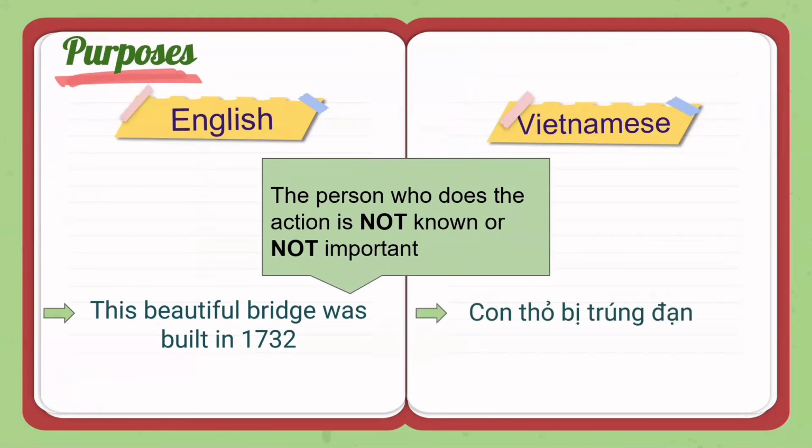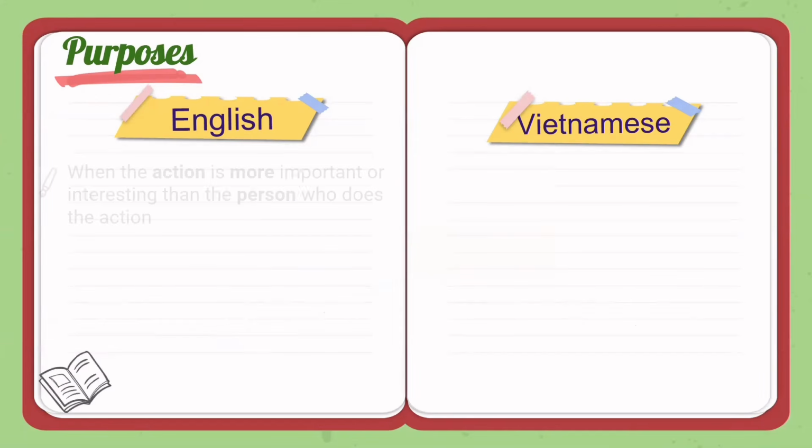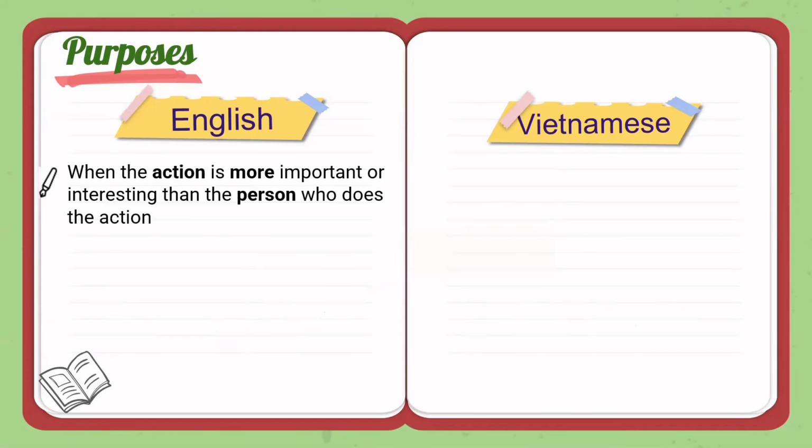Likewise, in Vietnamese, the passive voice has quite restricted extensions in regular contexts. You can also use it when you don't know who did the actions, like in English. For example, "con thỏ bị trúng đạn." Another use is when the action is more important or more interesting than the person who does the actions, as in the sentence, "$1 million was donated to a children's hospital." Who donated? It isn't important.